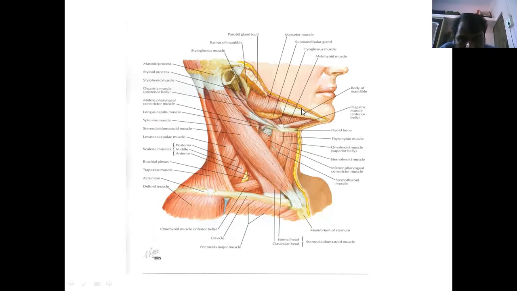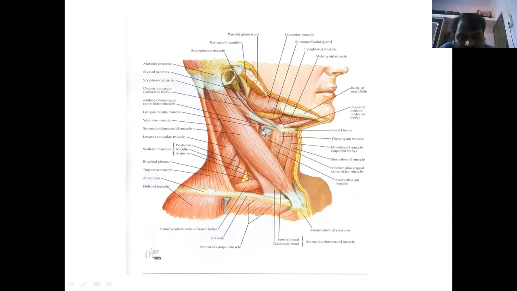From here up to the mastoid process, where the insertion of the sternocleidomastoid muscle is, from here to here, this is the lateral boundary of this anterior triangle. The middle boundary is the imaginary line from the submental region to the jugular notch. This is the anterior triangle. This is divided by two muscles, the digastric muscle and the superior belly of the omohyoid. This is the superior belly of the omohyoid muscle.